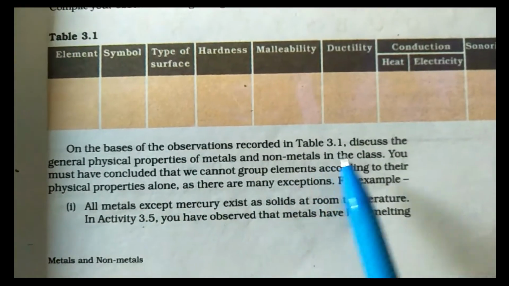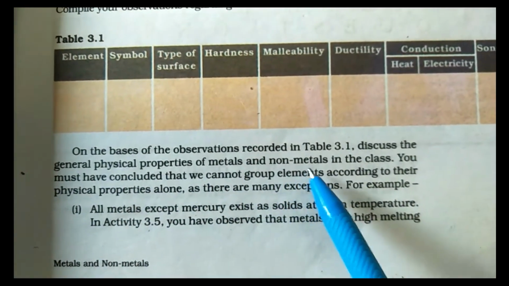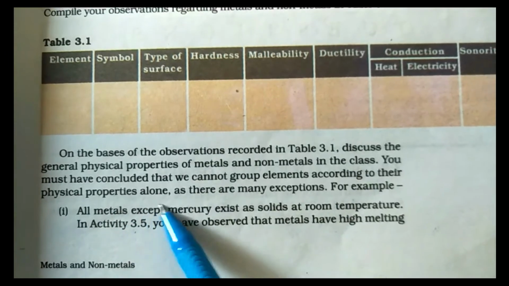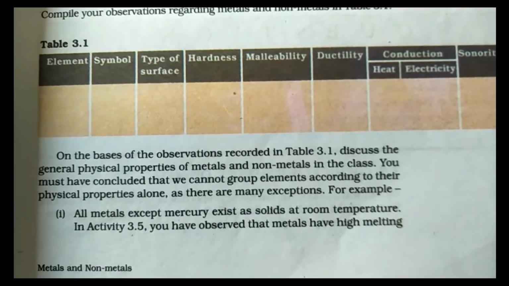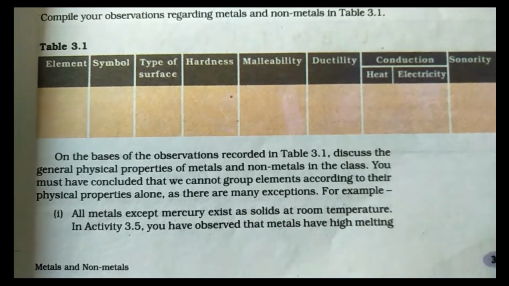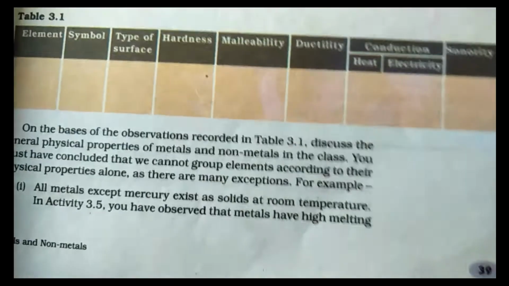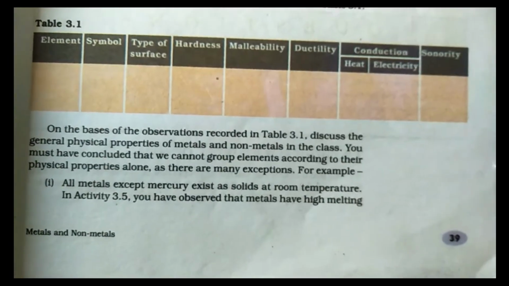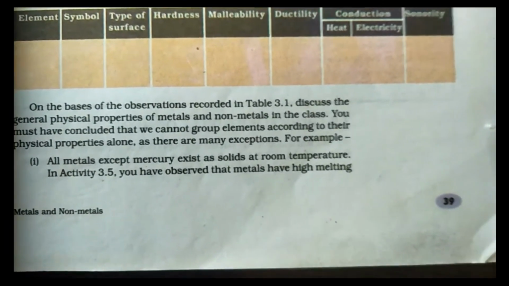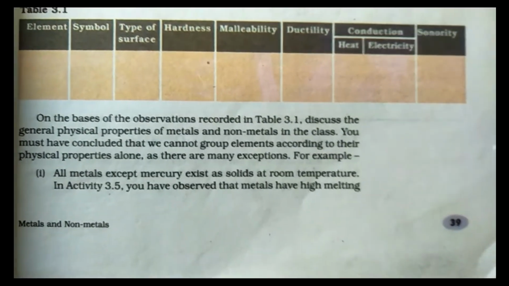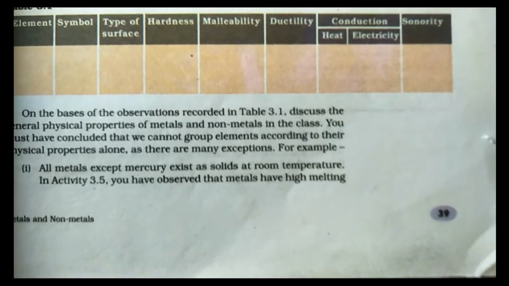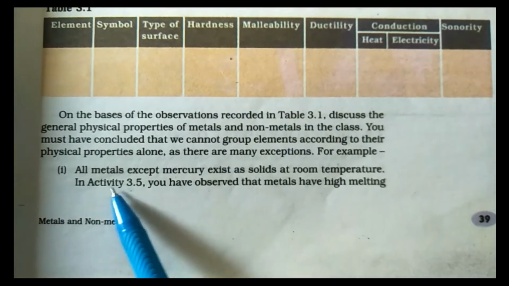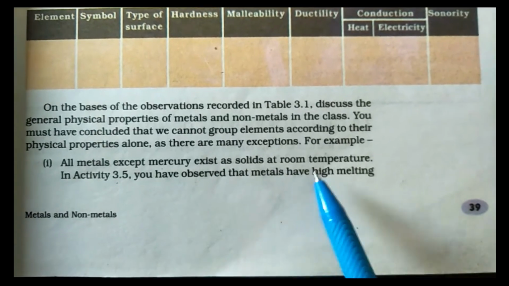On the basis of the observations recorded in Table 3.1, discuss the general physical properties of metals and non-metals in the class. You must have concluded that we cannot group elements according to their physical properties alone, as there are many exceptions. For example, all metals except mercury exist as a solid at room temperature. Many metals and non-metals show one or two different properties, which are exceptional cases. All metals do not exhibit the same properties, but most metals, maybe 90 or 95%, show the same properties, and the same is true for non-metals.